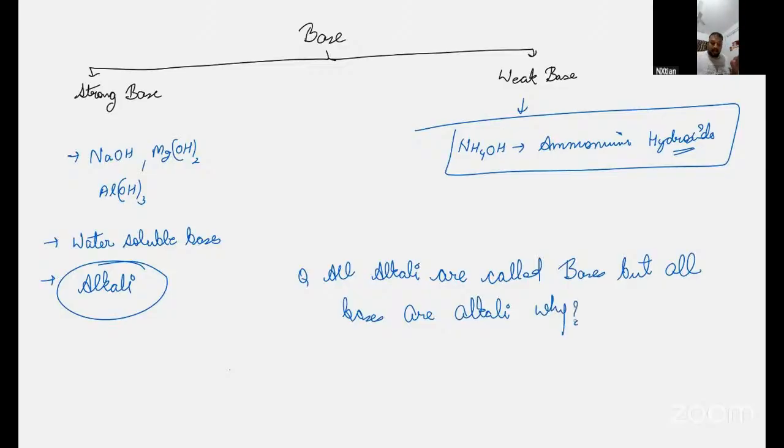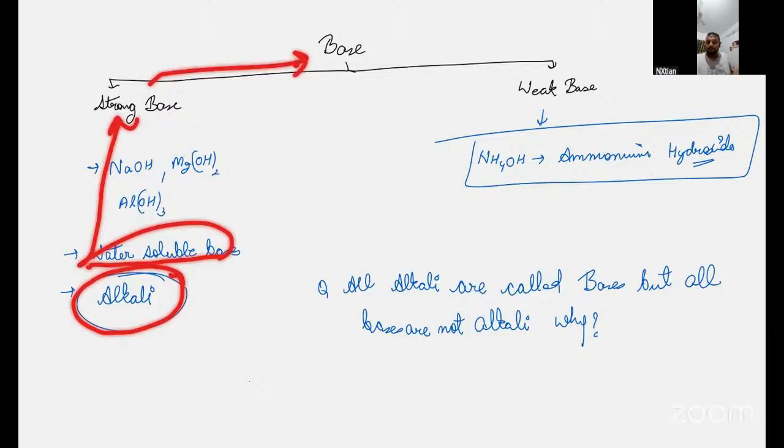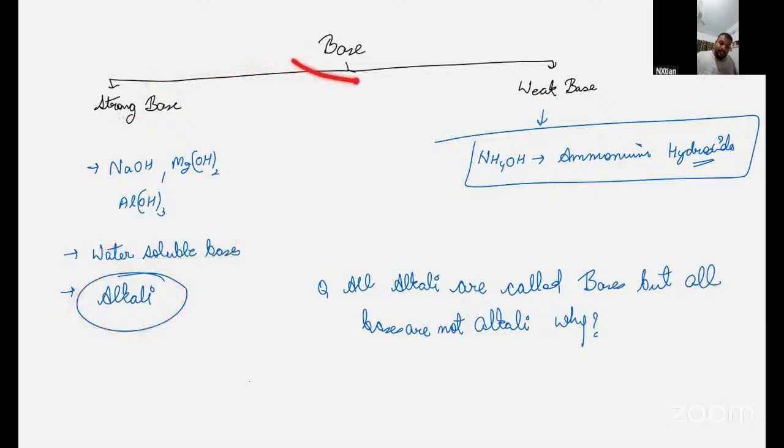All alkalis are bases, but all bases are not alkali. Why? Everyone please pay attention. The answer is that alkalis are the water soluble bases and they are the strong bases. That is why they are all bases. But all bases are not alkali because there are weak bases also that are water insoluble and they are not alkali. Got my point?